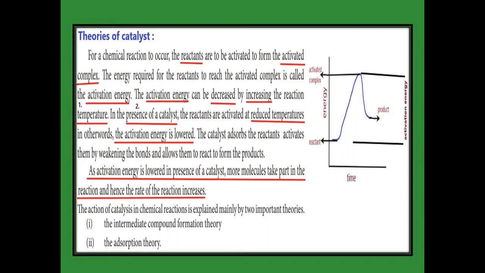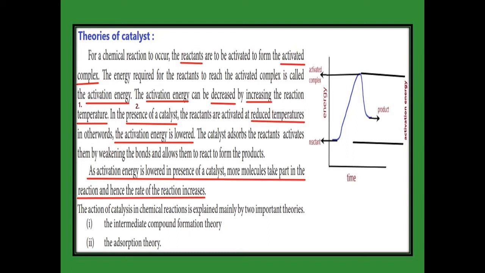How can you reduce the activation energy? By means of temperature. When the temperature increases, the activation energy decreases, so we get the product very easily. In the same way, at a minimum temperature if I need the product at a faster rate, there is another way we can use, that is the presence of a catalyst.